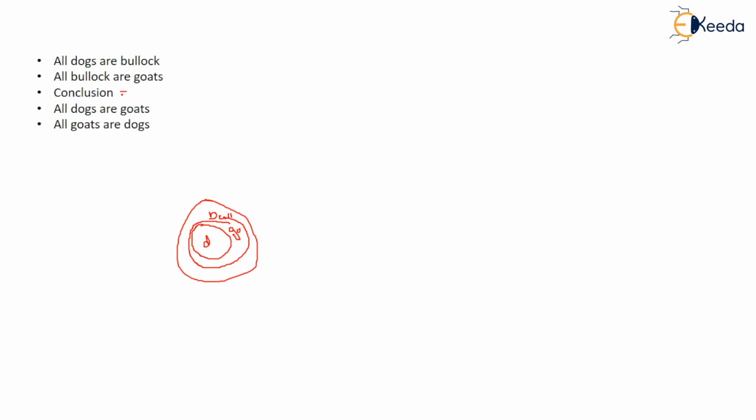So now the conclusion is all dogs are goats. So yes, this is right. The second is all goats are dogs. So this is opposite, right? All dogs are goats, not all goats are dogs. So the first is right, the second is wrong. So only the first follows. Only the first follows will be your answer.